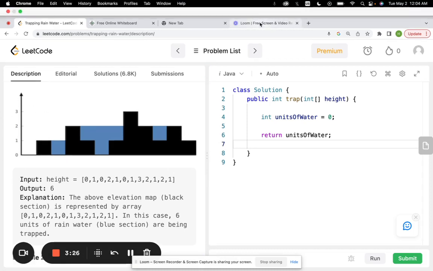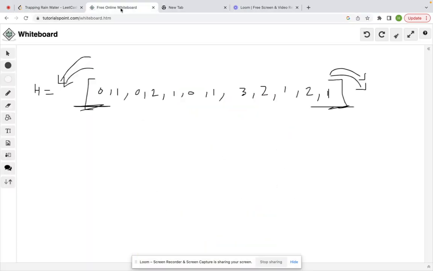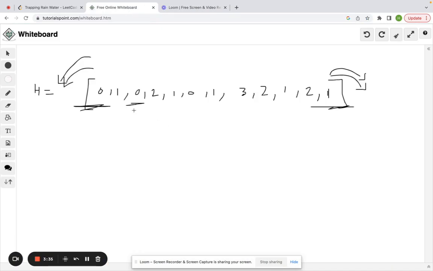So we made the observation that for any body of water, such as in this case, we had this block of size 1, a block of size 2, and that body of water in between.